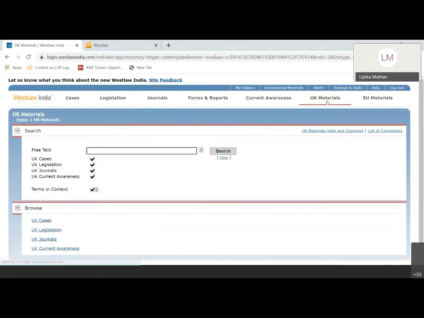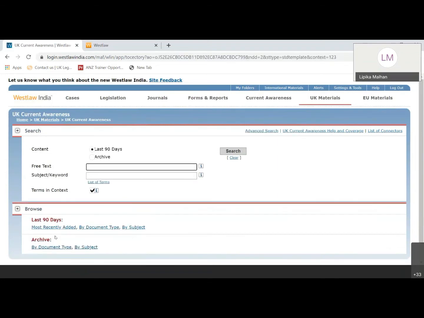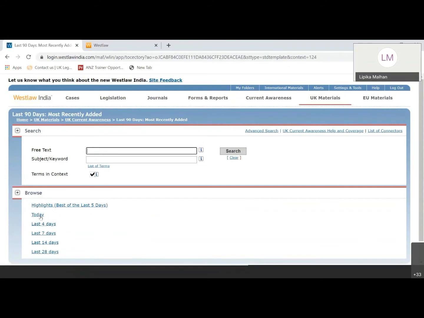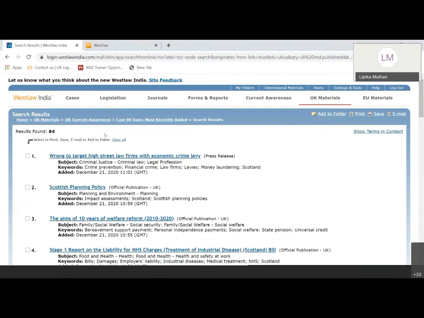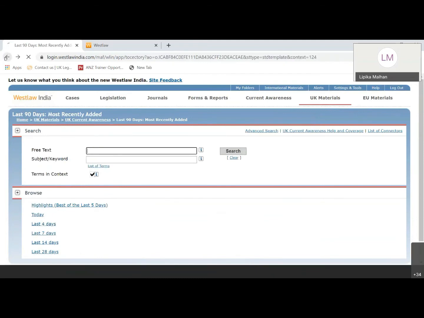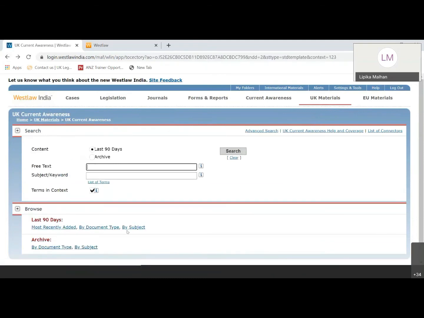The last part in UK would be the UK current awareness section, which is similar to what we have seen in India, as in what has been uploaded into UK in the past few days. This can be seen by document type, by subject, or most recently added. Now, if I want to see what has been added as on today, I can click on most recently added. I'll click on today. And we can see these are a couple of 84 documents which are added today. We can also browse this section by subject area as well, in case I want to see any materials related to any topic which I'm looking for in the last 90 days.